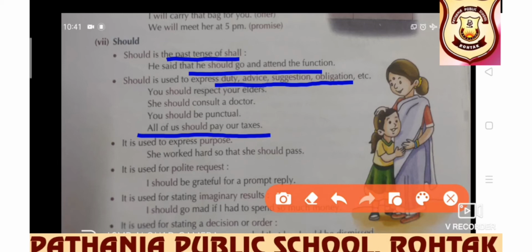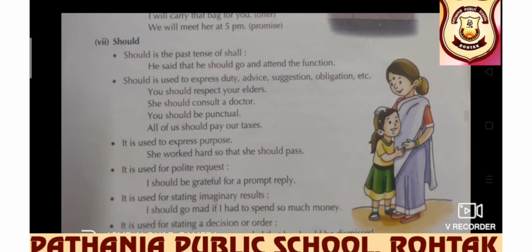It is used to express purpose. She worked hard. What is the purpose that she worked hard? Obviously, so that she should pass. For polite request also should is used. I should be grateful for a prompt reply. Polite request, I should be grateful for a prompt reply.